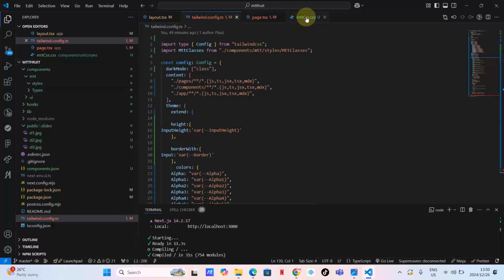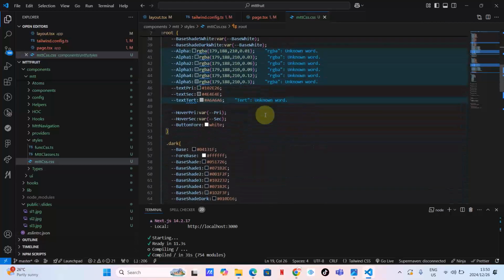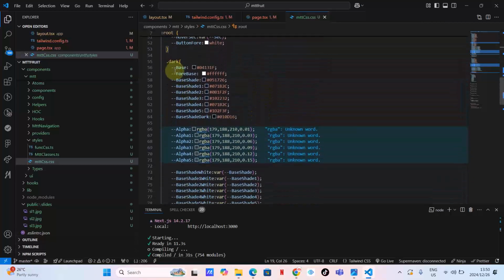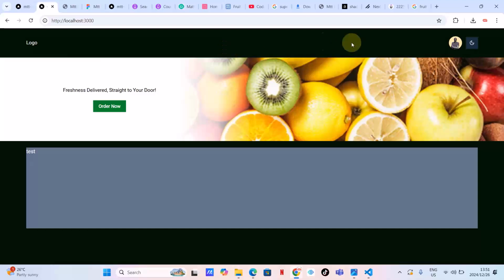Not really, it's this Mat CSS. Let's scroll up here and look for dark. As you can see, the base version for dark is this one. If we change this, your own dark will change as well to be like this. As you can see, guys, now you've got the dark that you want.